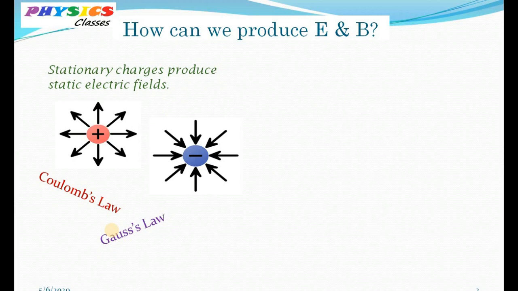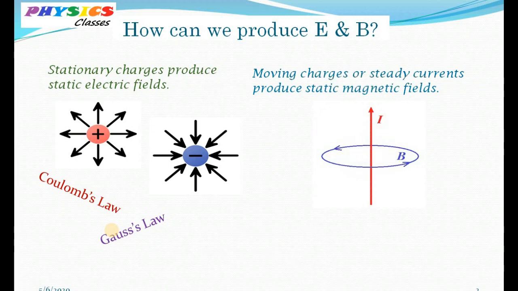Now just imagine what will happen when these charges move in a definite direction. We know that moving charges constitute a current. When a steady current I passes through a conductor, it generates a magnetic field that encircles the conductor. Such a magnetic field can be calculated from Ampere's law or from Biot-Savart's law. So we have seen that a steady current can generate a magnetic field.